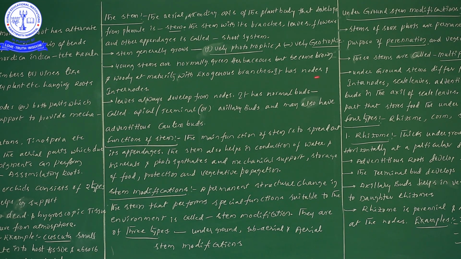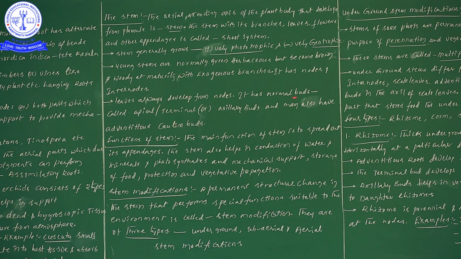Whereas in roots, nodes and internodes are absent, nodes and internodes are present in the stem. Next one, leaves. Leaves are always developed from the node. So leaves are developed from the nodes of the stem, isn't it?